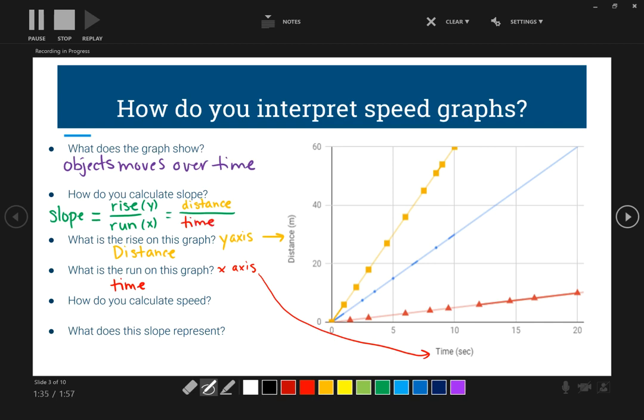So your slope here is equal to distance divided by time. How do you calculate speed? If you remember that from our previous screencast, speed is equal to distance divided by time. Therefore, what does the slope represent? The slope is equal to your speed. If you calculate the slope of any of these lines, you will calculate how fast the object is moving.